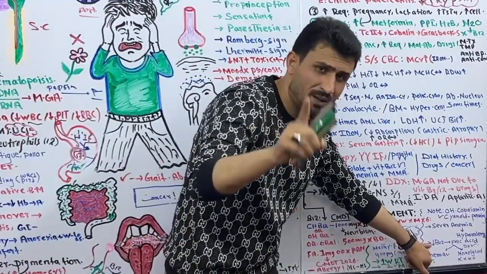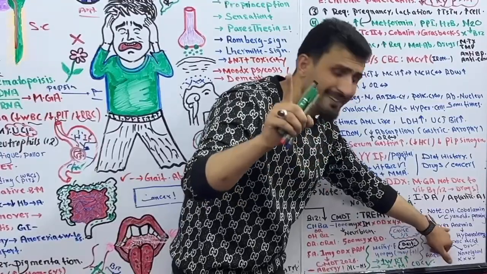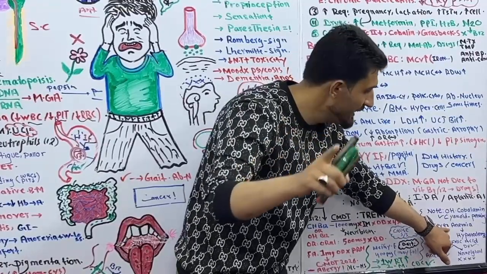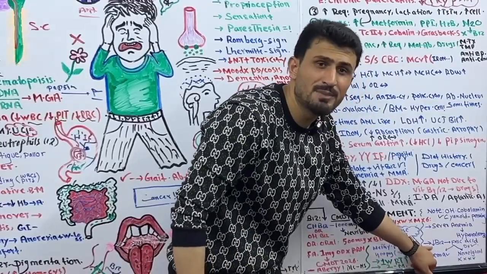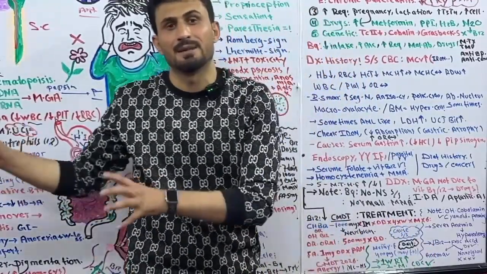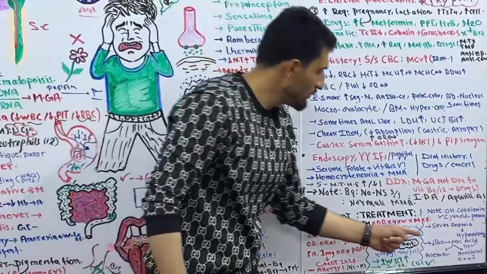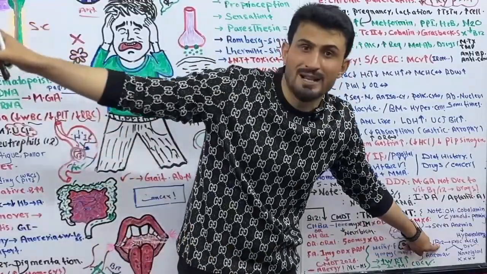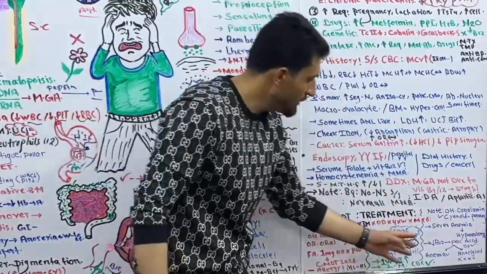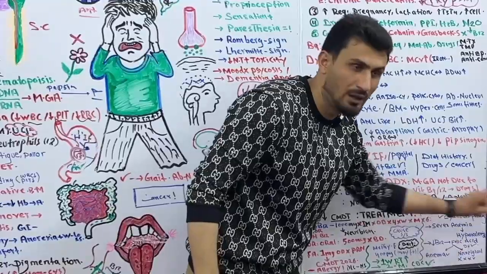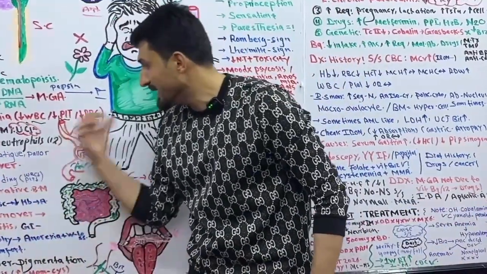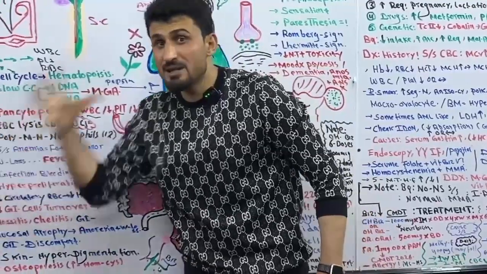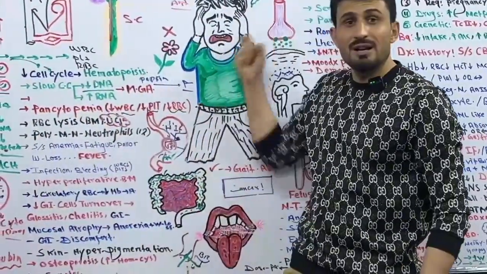Plus, keep it in your mind. This point is very important. Never ever use folic acid alone without knowing the vitamin B12 level in the blood, or the cause of the megaloblastic anemia. Because if you give folic acid alone, it corrects the anemia, but it will mask neurological symptoms.